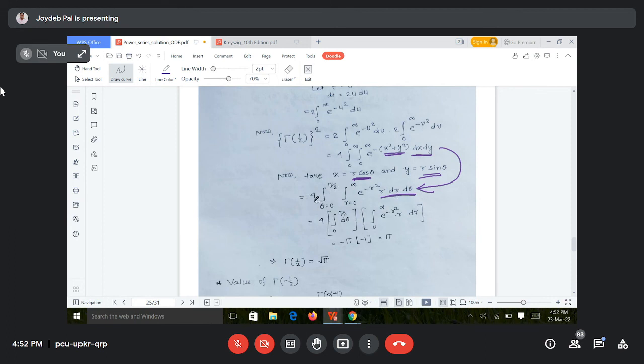Ultimately, it is now an integration in the variables theta and r. 4 into theta 0 to pi by 2, r 0 to infinity, e to the power minus r square into r dr d theta.